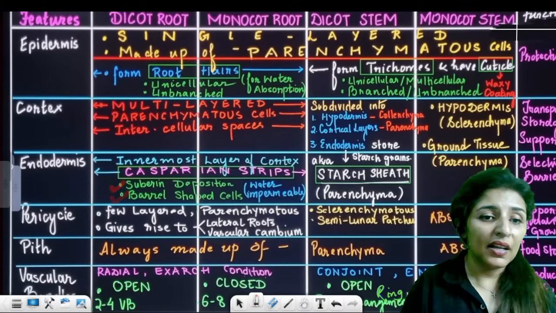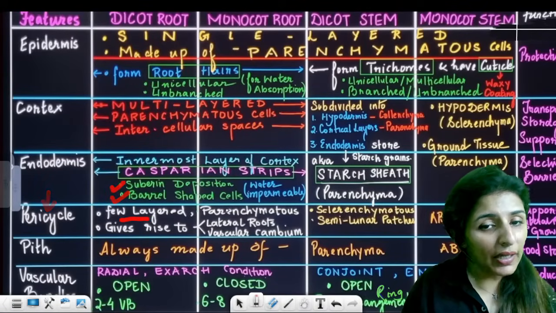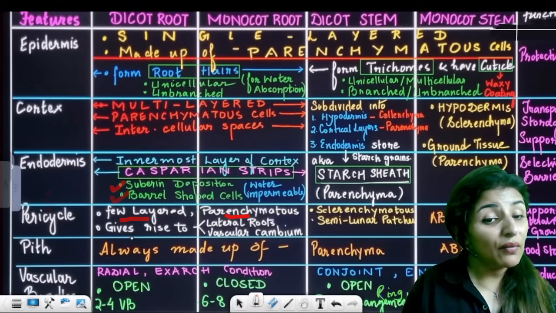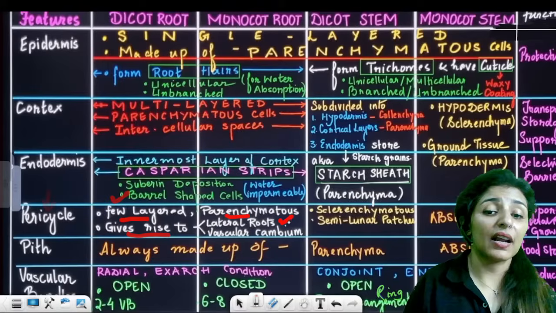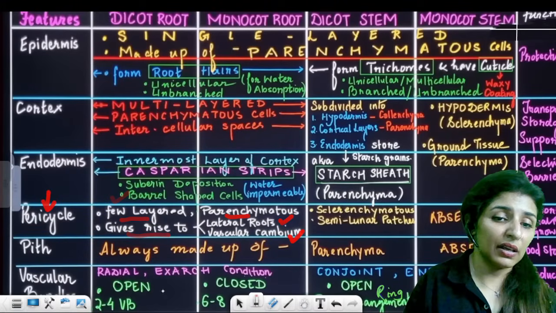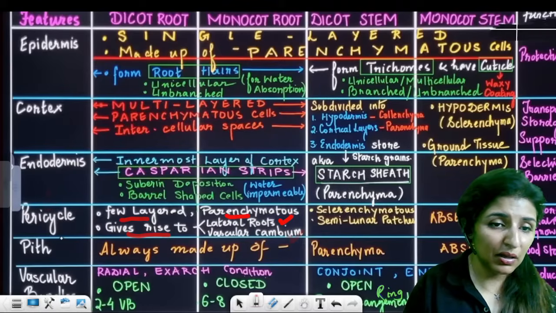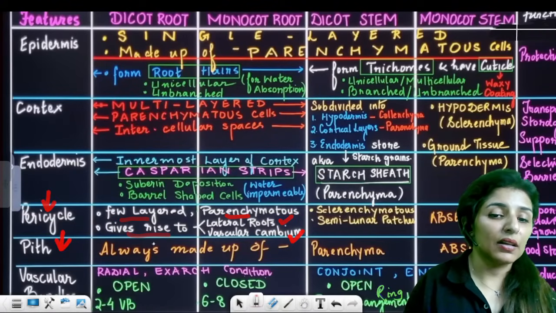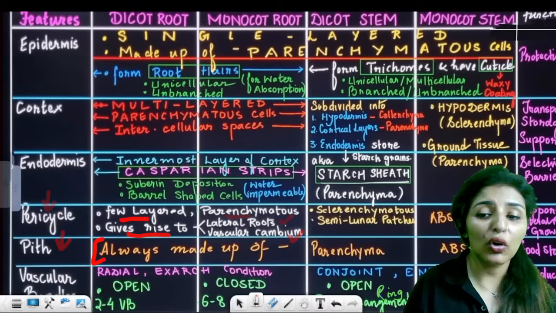Is this clear? Now, inner to endodermis is pericycle. Again, it is few layered, made up of parenchyma. And what is the function of pericycle? It is the pericycle which gives rise to lateral roots and vascular cambium. Is this clear? Inner to pericycle is pith. Pith is always made up of parenchyma, be it root or stem.